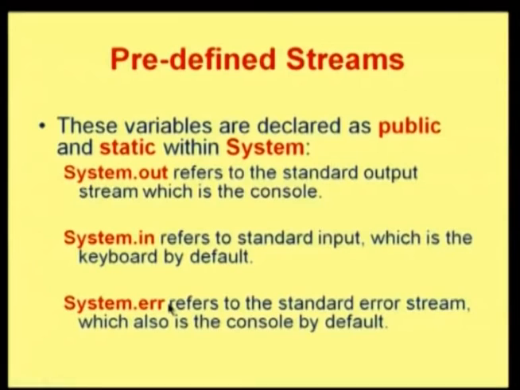Similarly, if you want to receive input from your keyboard, you can use the stream System.in. Through System.in I can access all the characters typed on the keyboard, and they will be sent to any other streams, readers or writers, on the other side. System.err refers to the standard error stream. Whenever you have an error, it is automatically redirected to the System.err stream, and the error will be displayed on your console. So, System.out as well as System.err are directed to the console.